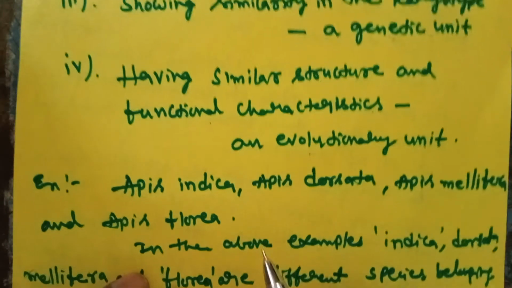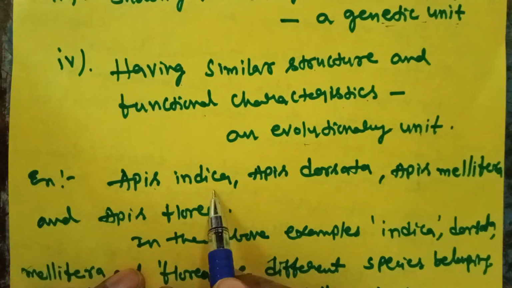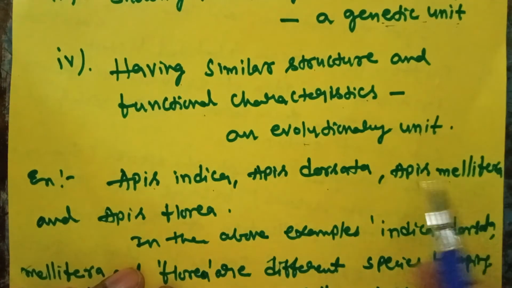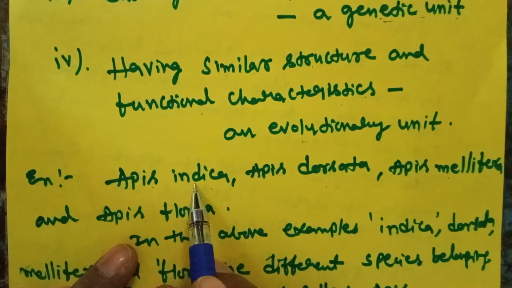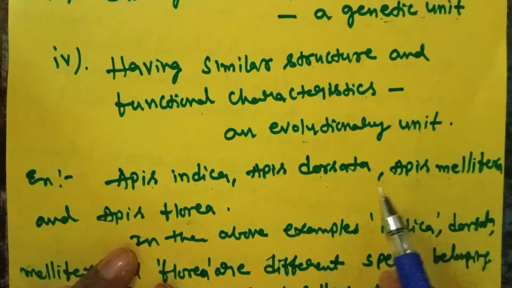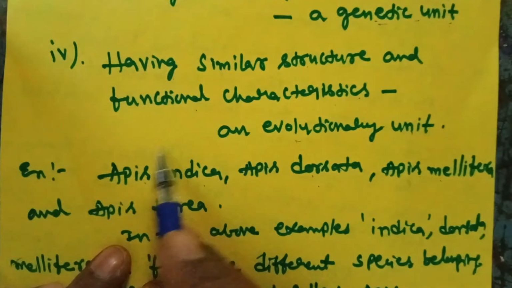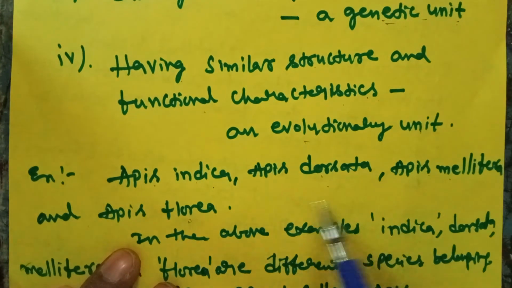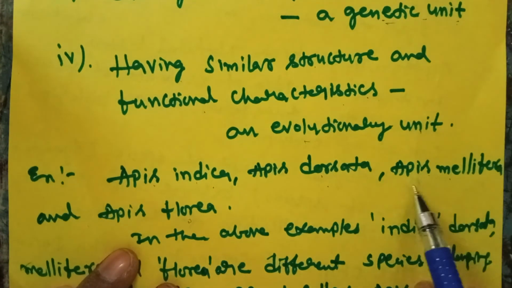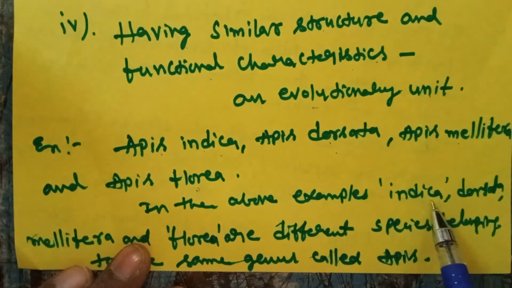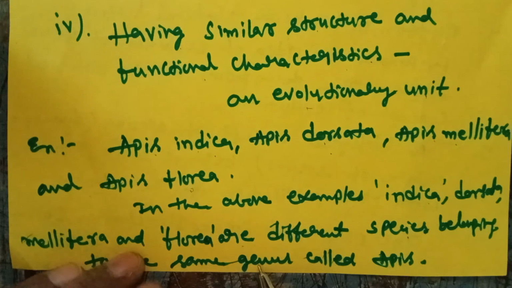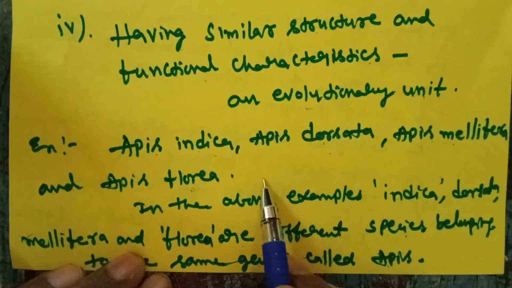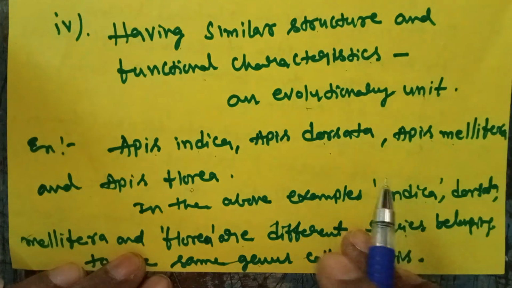For example, Apis indica, Apis dorsata, Apis mellifera and Apis florea are the scientific names of honeybees. These are different species. In the above example, indica, dorsata, mellifera and florea are different species but belong to the same genus called Apis. The genus is the same, and in a genus different types of species are present.